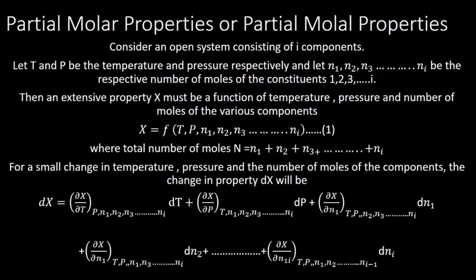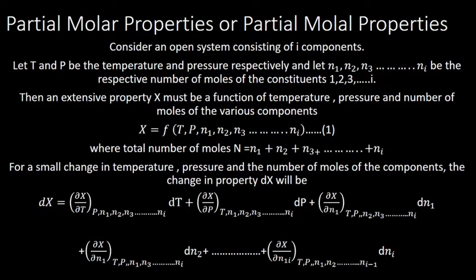Consider an open system consisting of i components. I components means there are i number of components, n1, n2, n3, n4 till ni, or it is a large mixture. Then let T and P be the temperature and pressure respectively, and n1, n2, n3 up to ni be the respective number of moles of the constituents 1, 2, 3, etc. up to i.